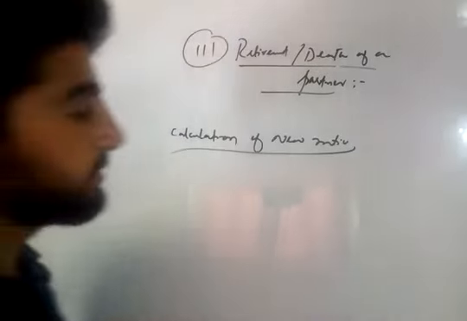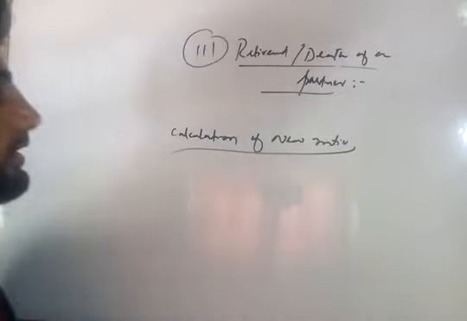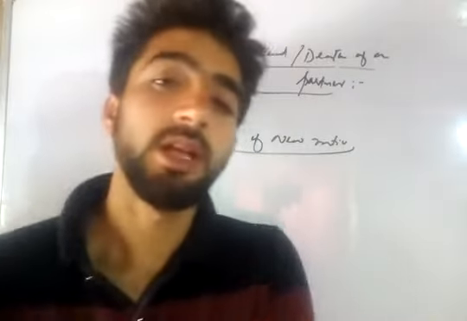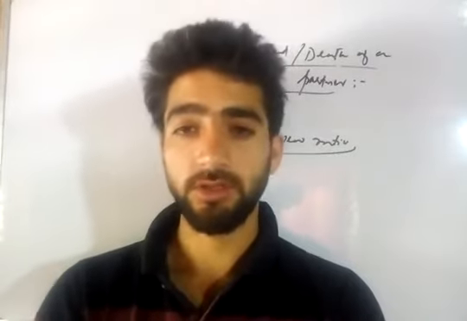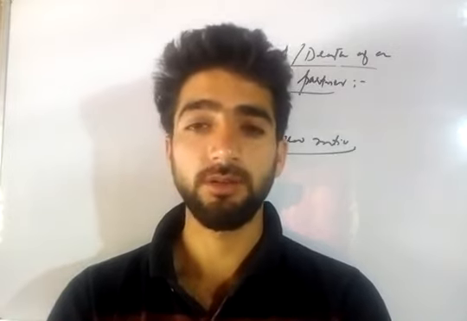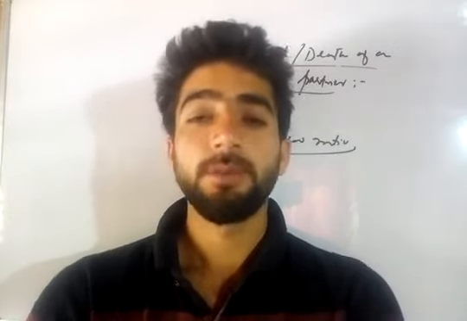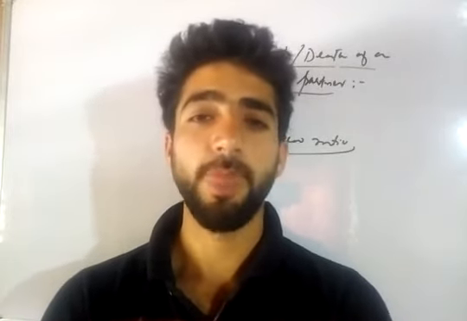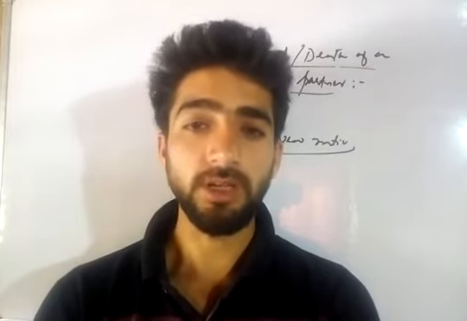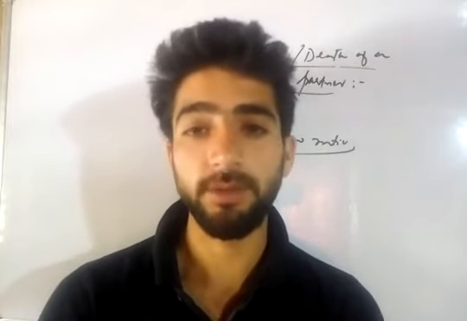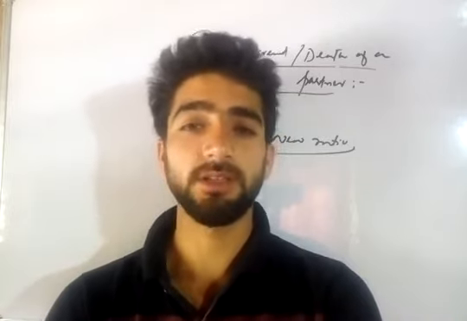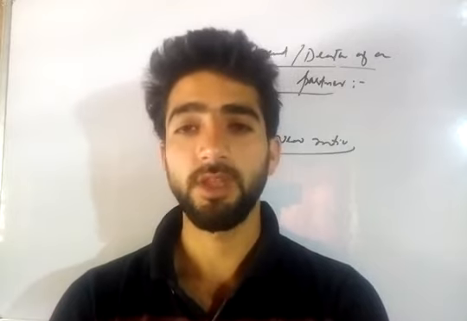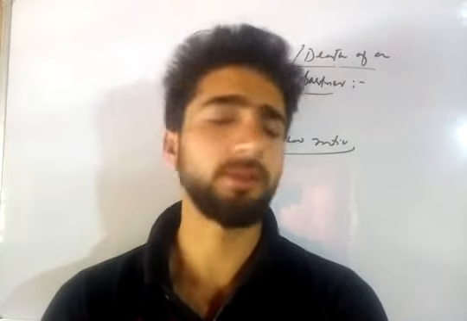So the calculation of new ratio in case of retirement or death of a partner: you know that in this type of reconstitution, one of the partners is expelled from the firm, and the partner who is expelled had been sharing profits of the firm for a long or short period of time, for some time we can say.